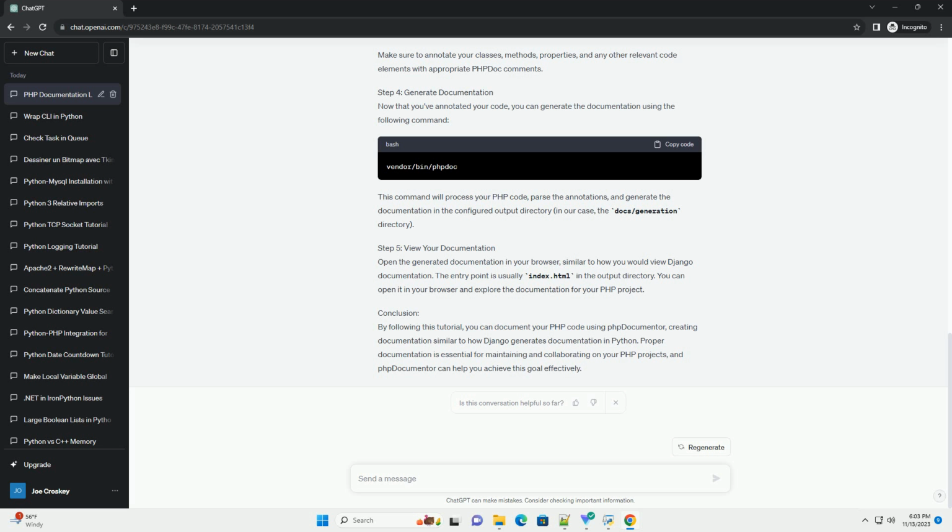Conclusion. By following this tutorial, you can document your PHP code using phpDocumentor, creating documentation similar to how Django generates documentation in Python. Proper documentation is essential for maintaining and collaborating on your PHP projects, and phpDocumentor can help you achieve this goal effectively.